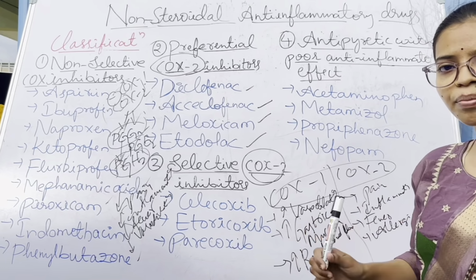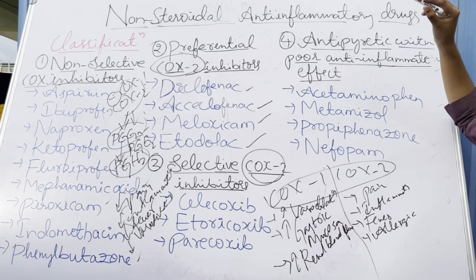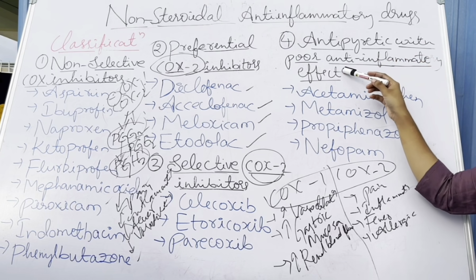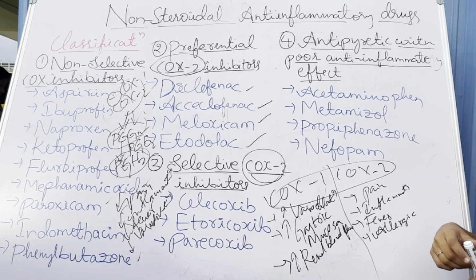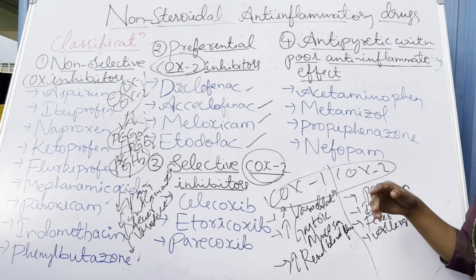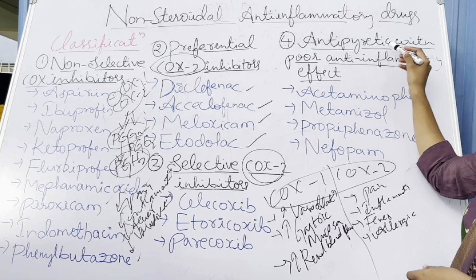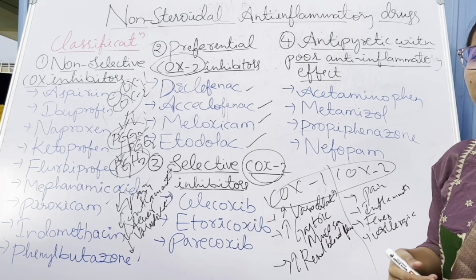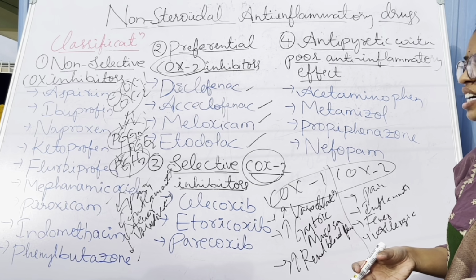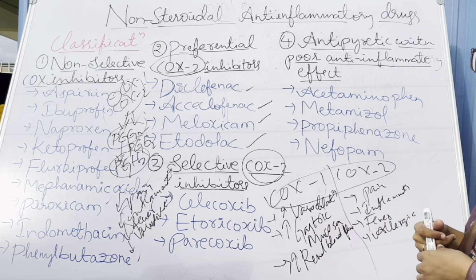Next, the last group of drugs in the non-steroidal anti-inflammatory drugs: antipyretics with poor anti-inflammatory effect. What is antipyretic? That is against fever. The drugs used to treat pyrexia, that is, fever, are called antipyretics. You already know this, it is very basic.